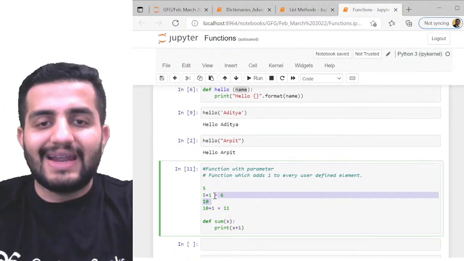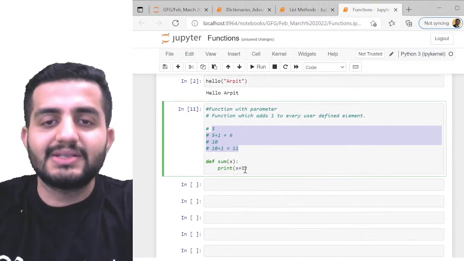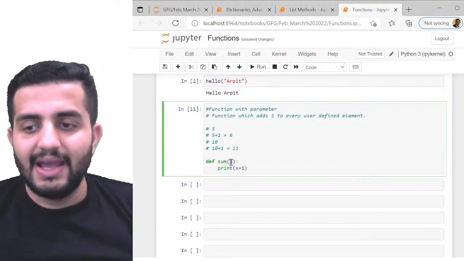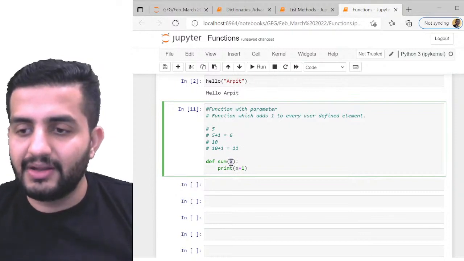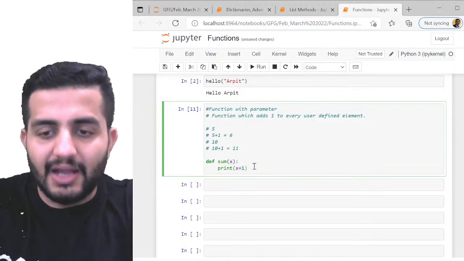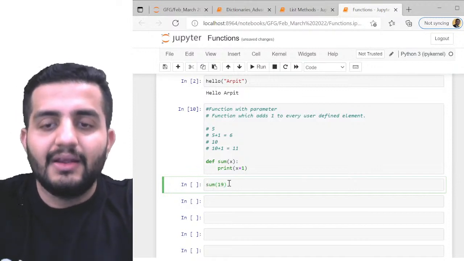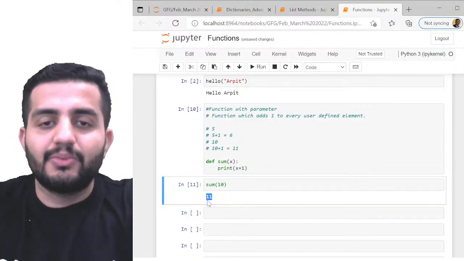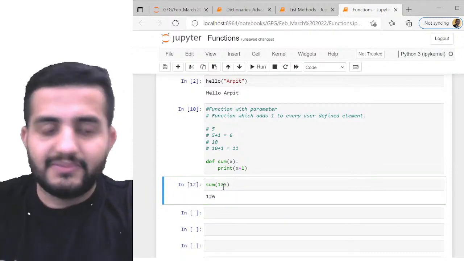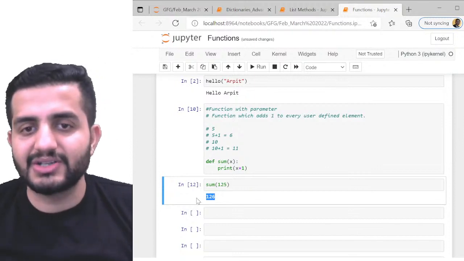So now how to get that? If I want this to happen, what I'll do is simple. This element x is a user defined element which I'll be passing, and then I'll be doing +1 on top of it. So when I do +1 here, I'll be getting x plus 1. So I can pass anything like this, right? If I do sum of 10, then I'll get 11 as my output. And if I write sum of 125, I'll get 126. Right? So it's pretty simple. This is why functions are called.